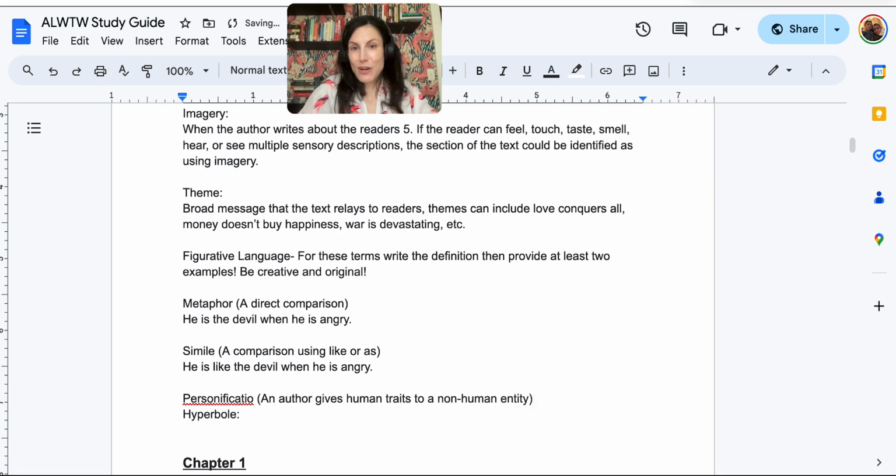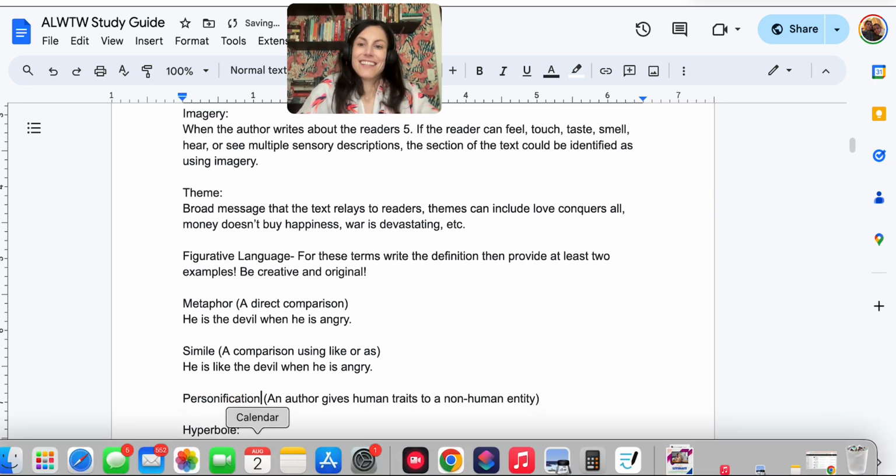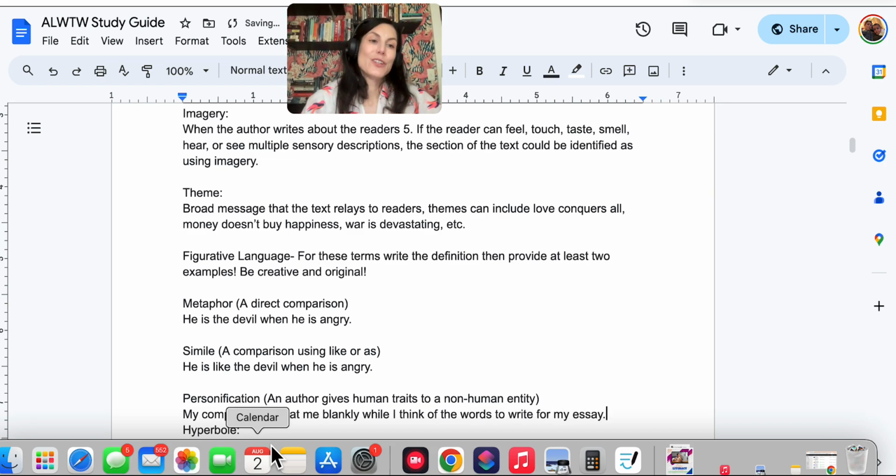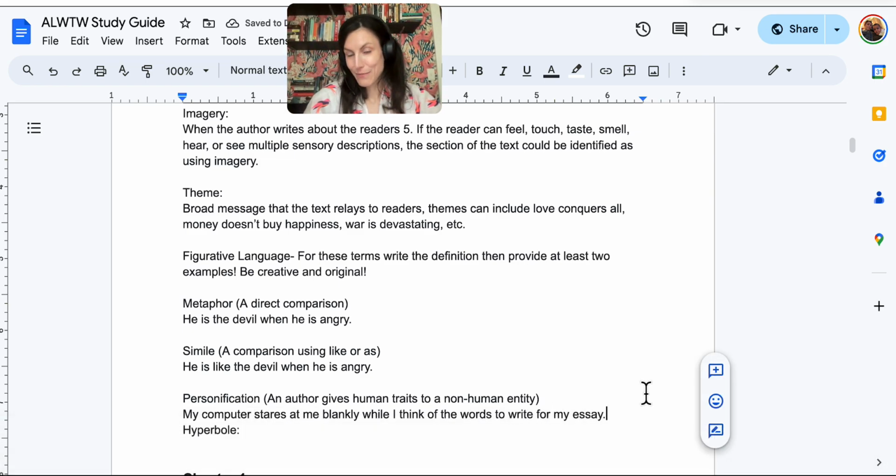So if I was going to talk about my computer, you could write, my computer stares at me blankly while I think of the words to write for my essay. Your computer cannot stare at you. The computer's just sitting there. So to say it's staring, you're giving it human qualities, and now you've created some personification.